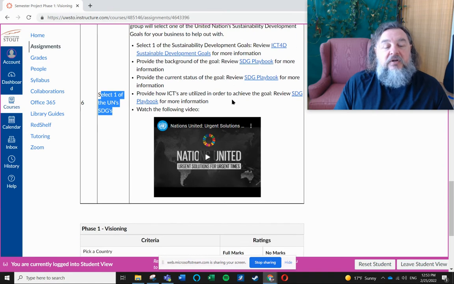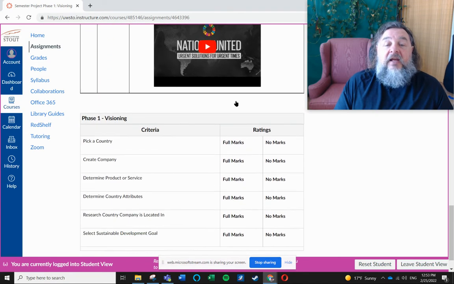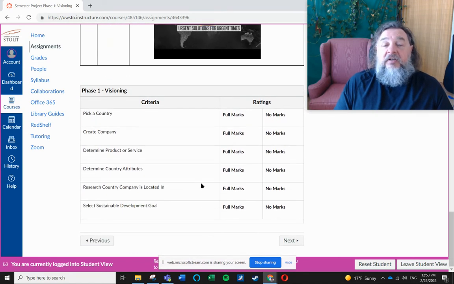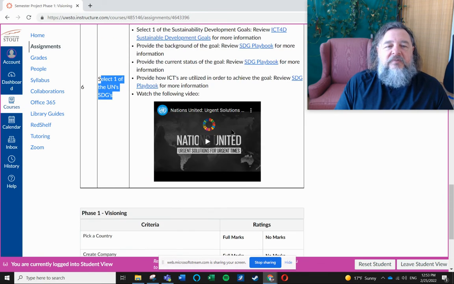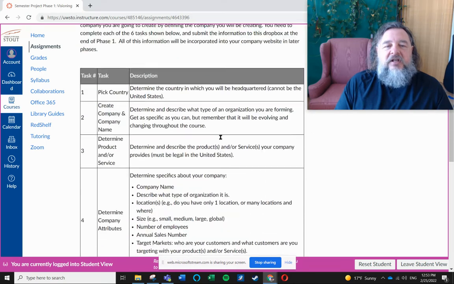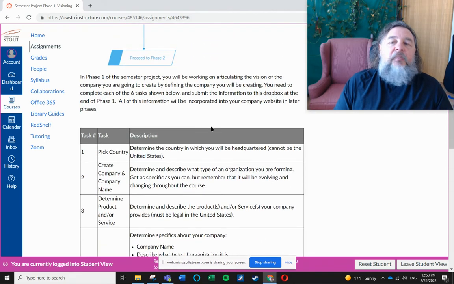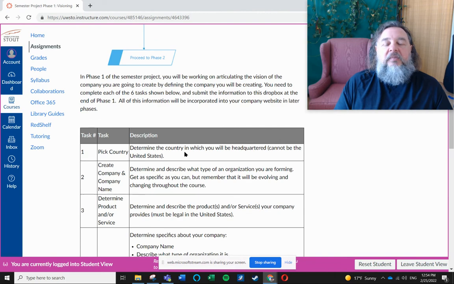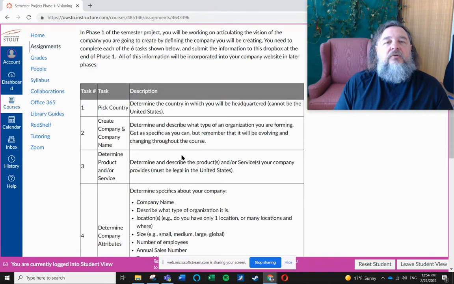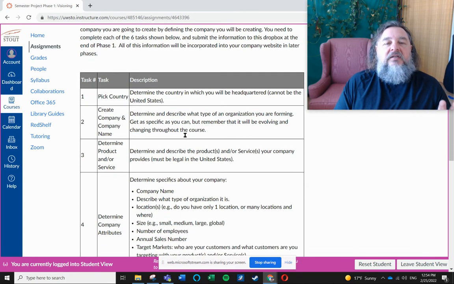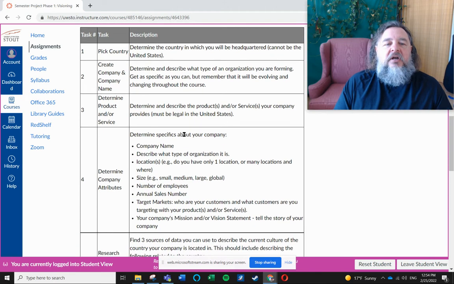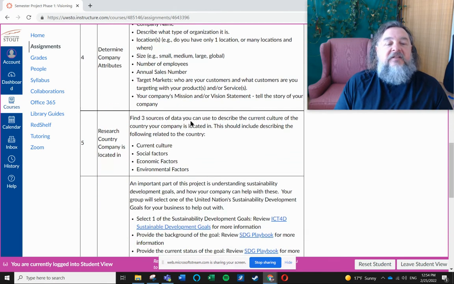And then you're going to put it all together and turn that in as a document into this Dropbox at the end of module 3. So this is sort of the rubric that we've got in place, but it really comes down to you just need to do these things and put enough information into this document that we can see that you have gone through this process of figuring out what the vision is for your company. And that's where we're going to go.